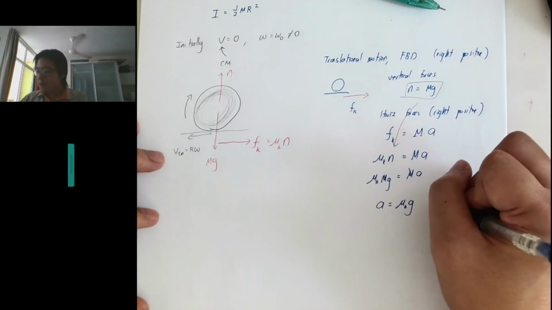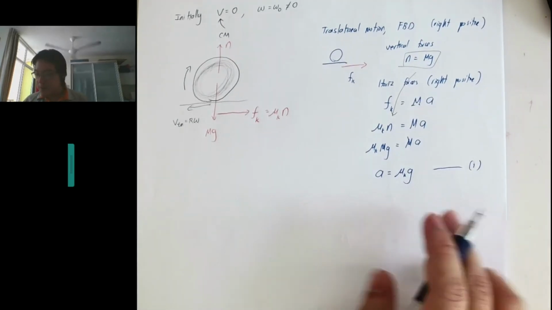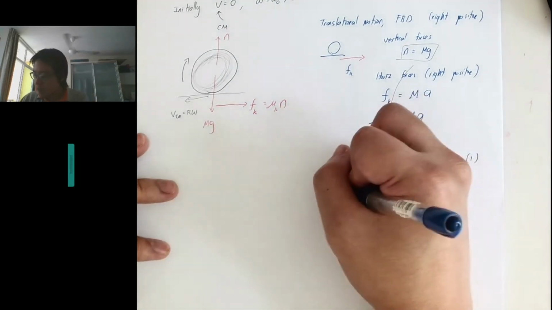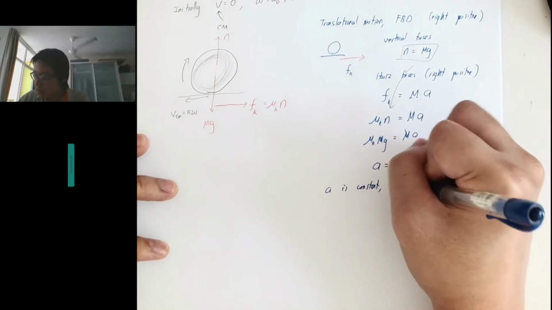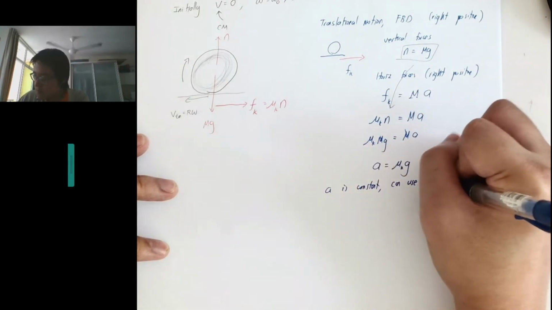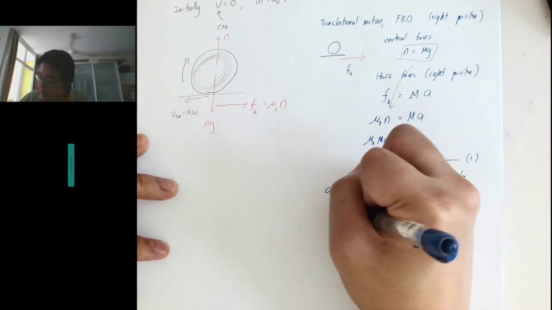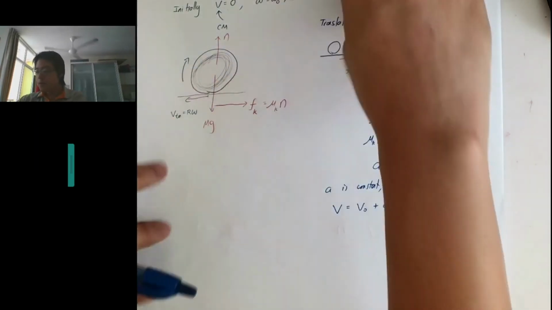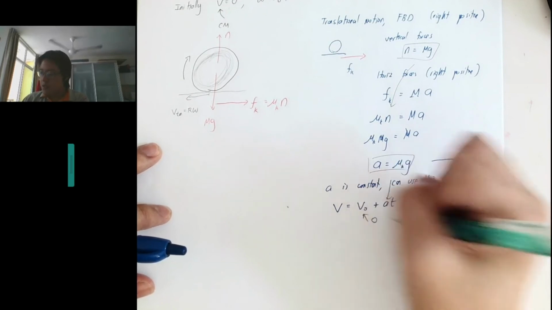Okay. So I have the first expression over here. Now this is a constant actually, right? So a is constant, so we can use this formula. The speed is just the initial speed plus at, where my a is this one, and the initial speed is 0, initially at rest.